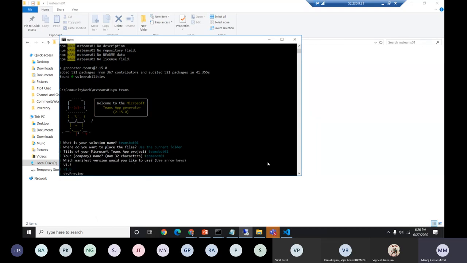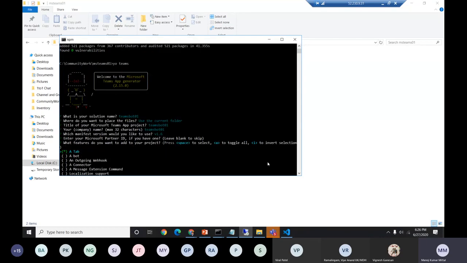The versions come as 1.5, 1.6, and dev preview. Use the latest one, 1.6. Partner ID is not important for this demo. Basically, it's an MPN ID: if we have registered our organization with Microsoft, it gives one ID. It's a pre-validated ID, so we don't need to repeat the validation process when I deploy my bot to the app store or AppSource. It's pre-validated and the fastest way to reach the AppSource level. I'll just skip it as of now.